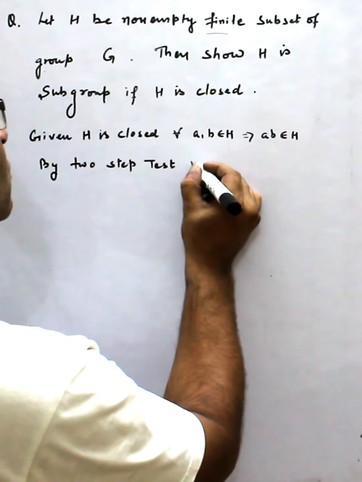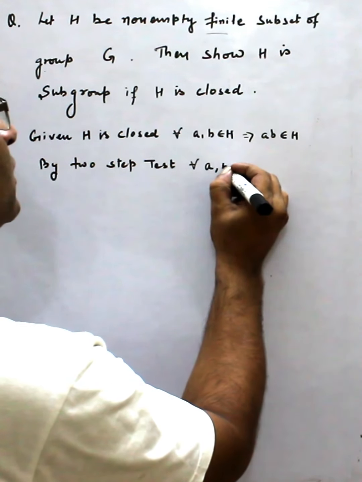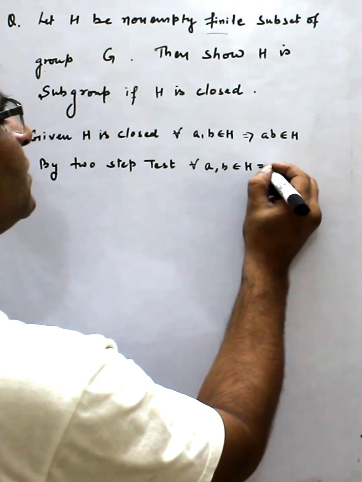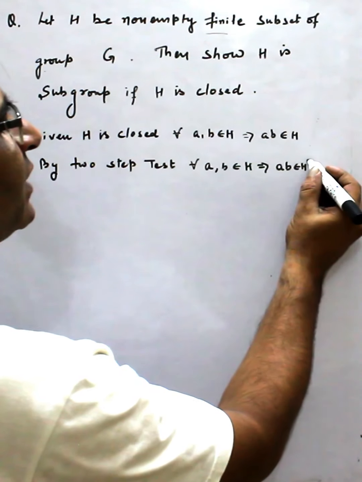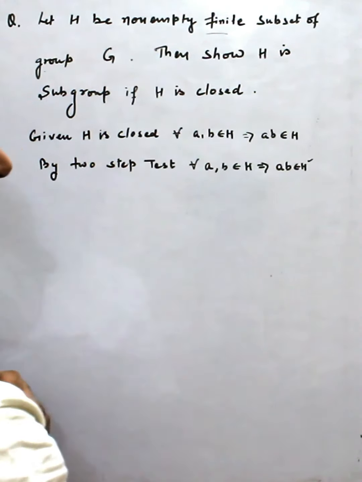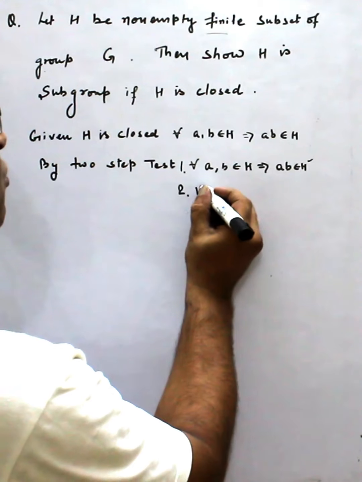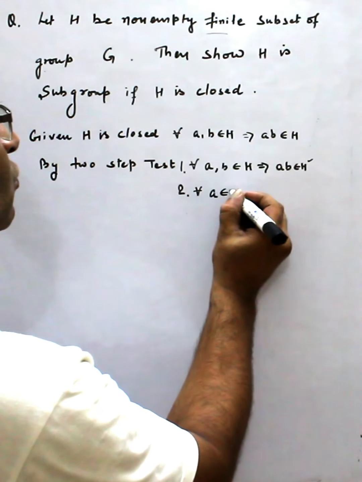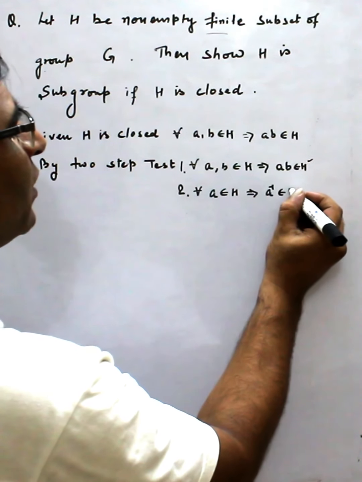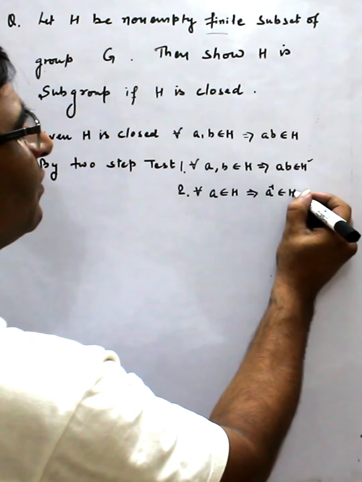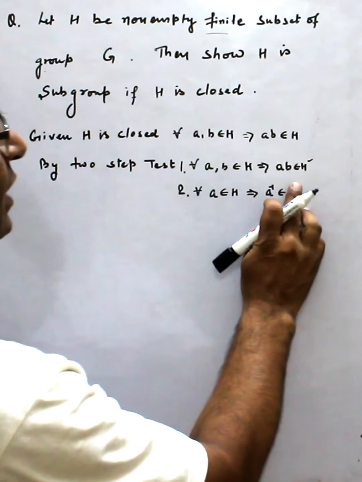We have to show for all a, b belong to H, ab belongs to H, and you notice that this is given. The second property is for all a belong to H, a inverse belongs to H. So the first is given, we have to prove the second.